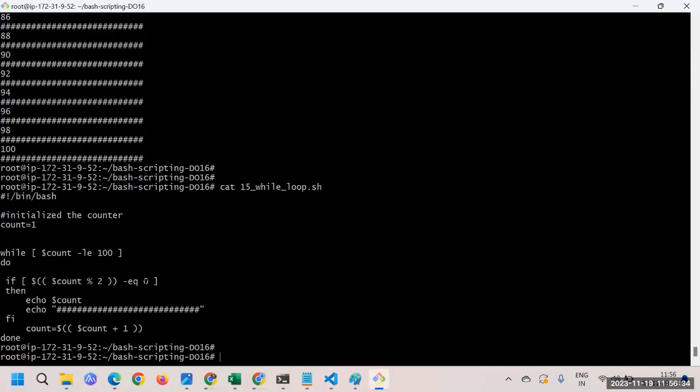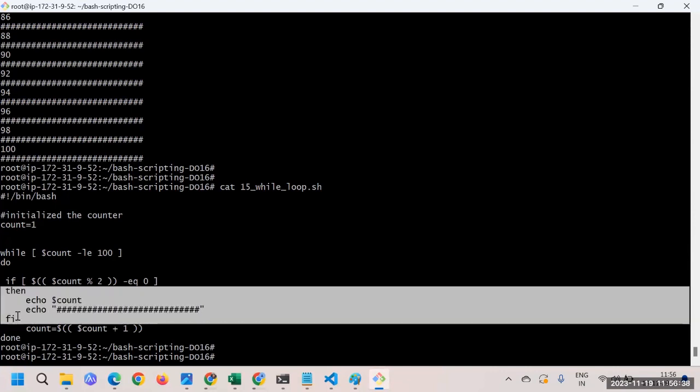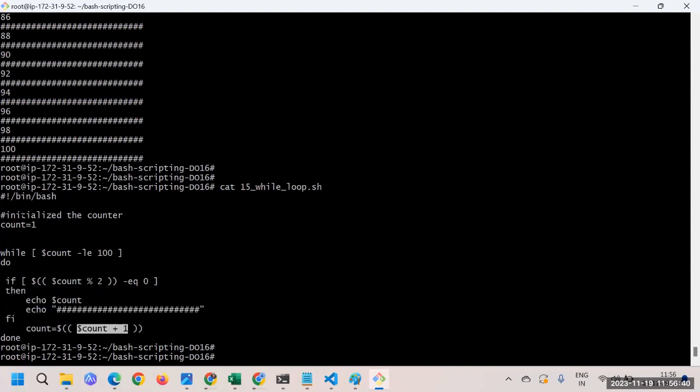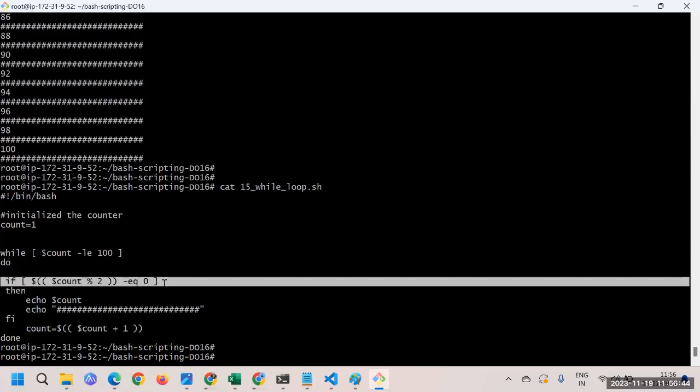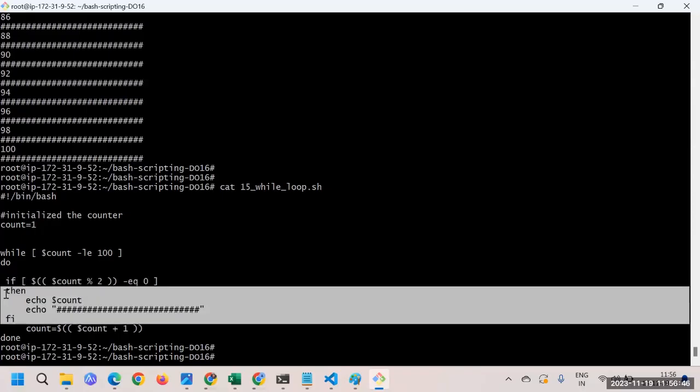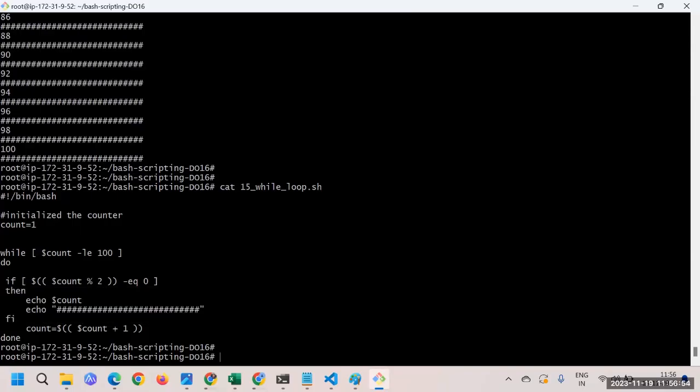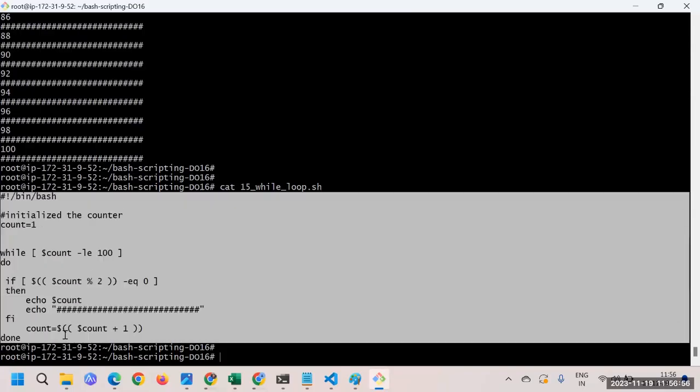If it is 0, it means we have an even number. Then print the number, and then increment it. With every increment, it will go ahead and check the condition. If it is good, it will execute. If it is even, basically it will execute, and if it is odd, then it will skip that condition. So this is the way that we can print the even numbers.